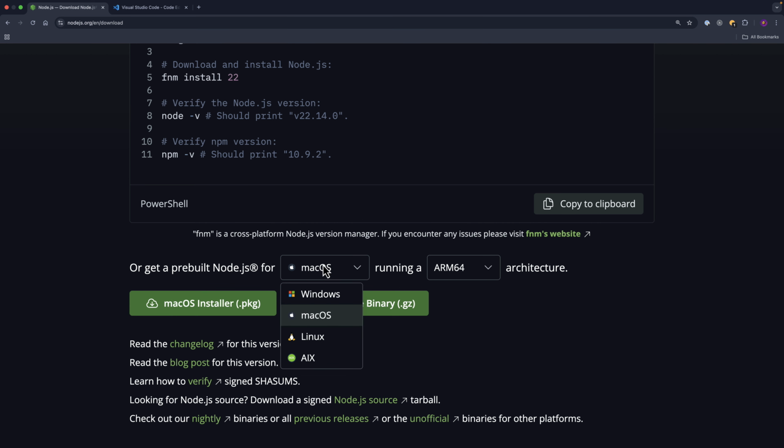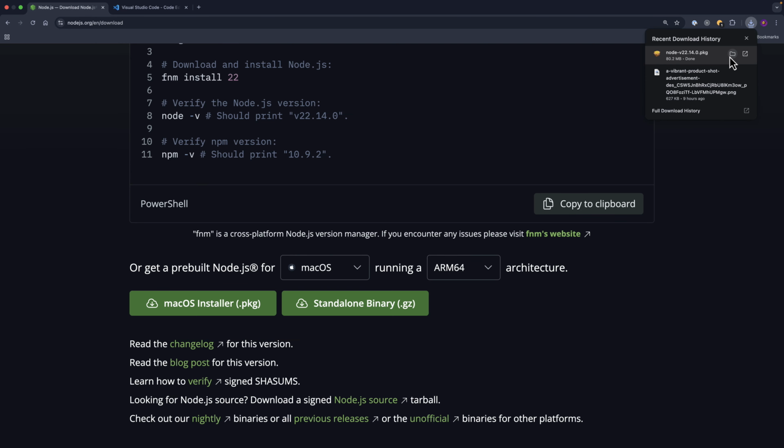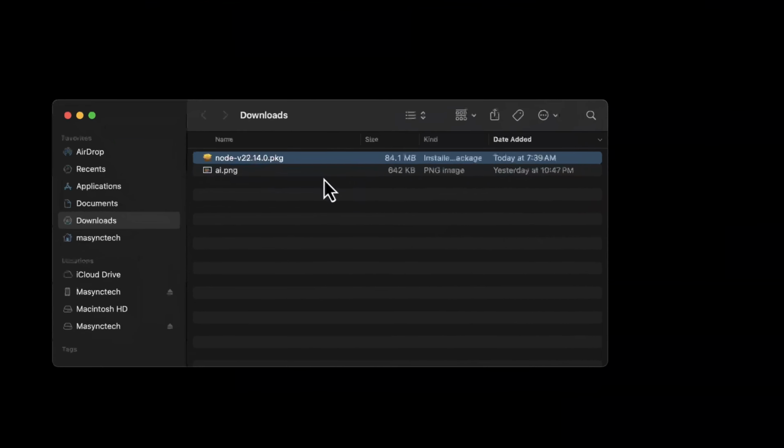So in here, make sure to select your operating system. For me, I'm going to use Mac, and then your architecture. I'm going to use 64, and then I'm going to click on the download installer. And Node.js is being downloaded here. Alright, it is done. So let me open that.